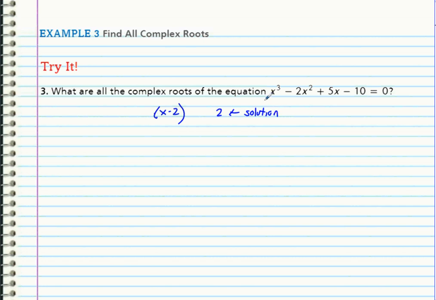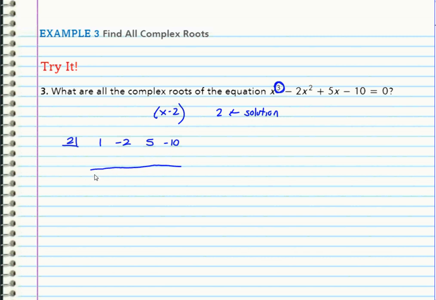I need to factor all this. X minus 2 is a factor. So what we're going to do is synthetically divide by 2 here. I know that's one of them, and synthetic division should get the rest of them out for me. I need 3 roots. That's what the fundamental theorem of algebra says. So I'm going to put my coefficients down: 1, -2, 5, and -10. And I can use synthetic division because it is a linear factor. Drop the 1, multiply by 2, add, give 0, multiply, get a 0, 5, and 10.